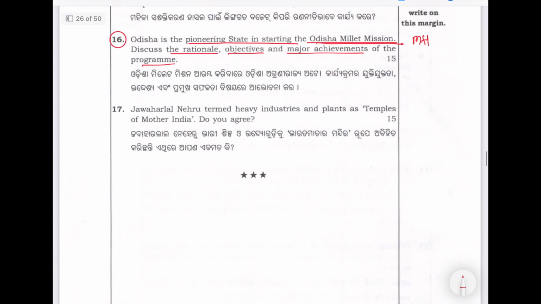Then again, see this question. Jawaharlal Nehru termed heavy industries and plants as temples of Mother India. Do you agree? Opinion based and kind of like essay type of question, right?